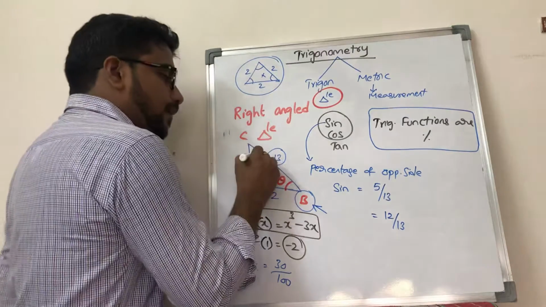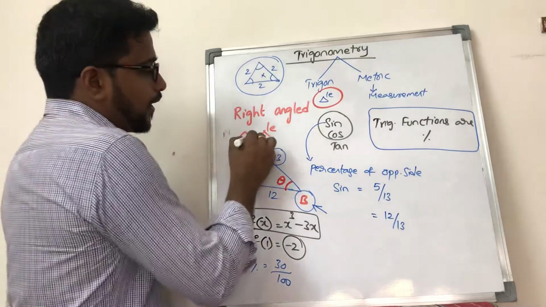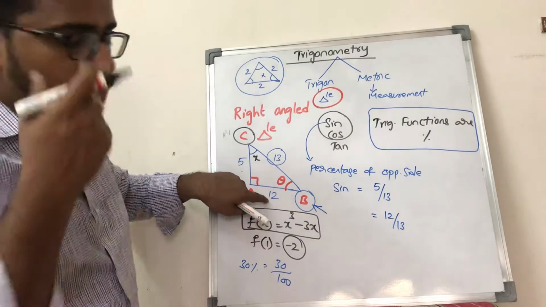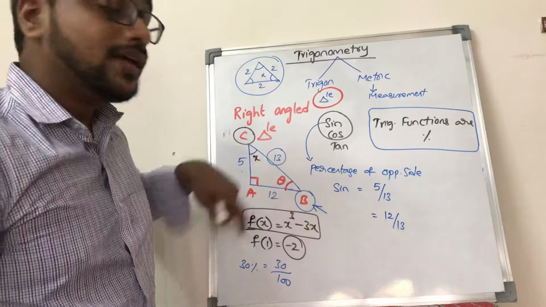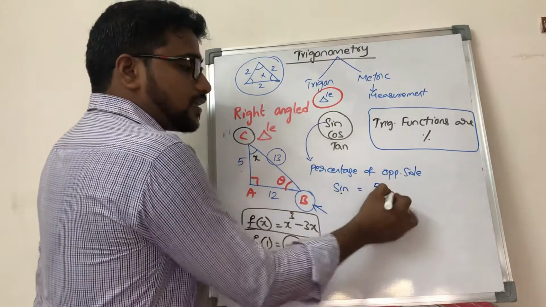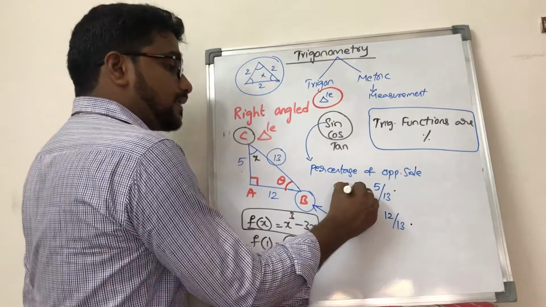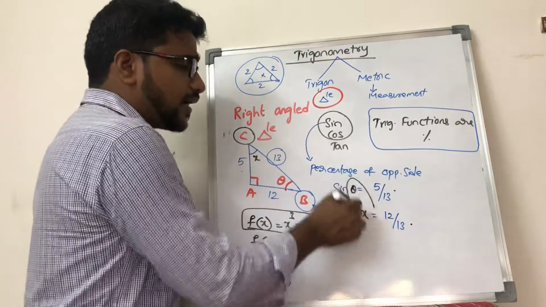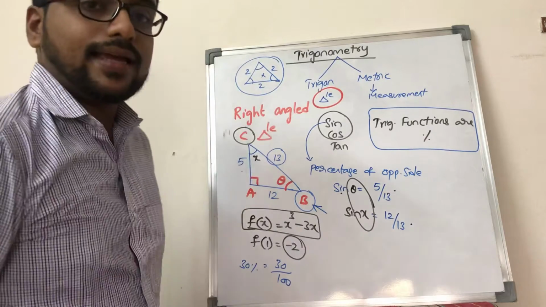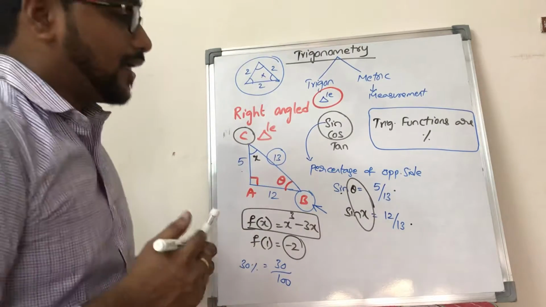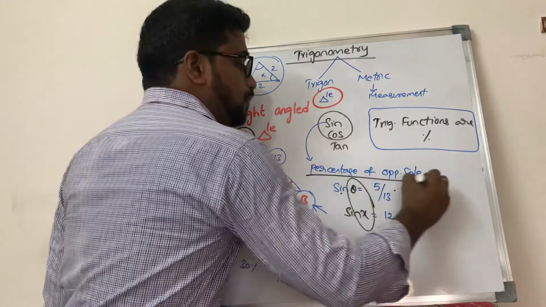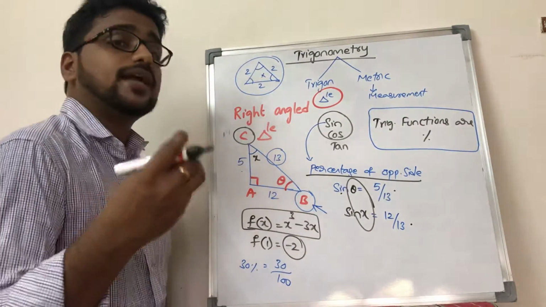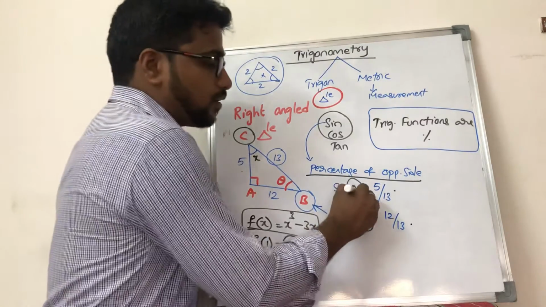Similarly, if I have x degrees here, when I observe the triangle from point C, my opposite side will become 12 and the hypotenuse will be 13. So sine is giving you two values because there is a variation in the angle, which means if you change the angle, your answer will change. The definition of sine as percentage of opposite side is common, but whether you get a different answer depends on the angle.